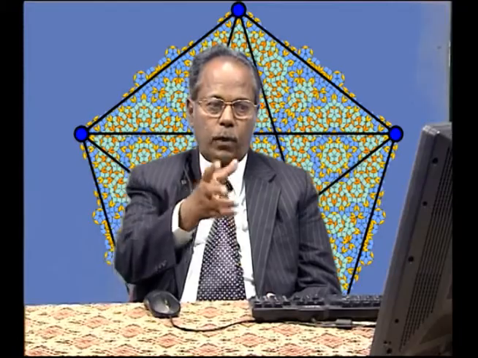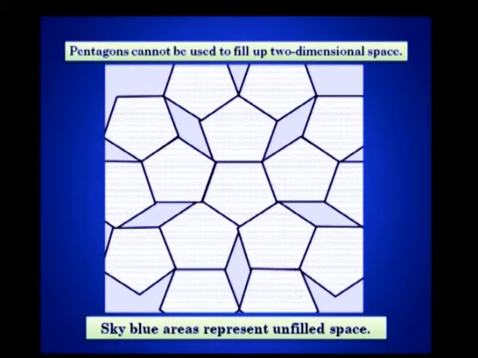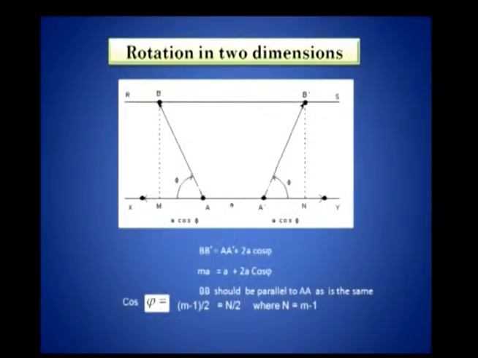Therefore, I would like to impress upon you the fact that five-fold rotation is ruled out. That means, if you have a pentagon here, right. Now, a pentagon will not form a unit cell to fill up two-dimensional space. Remember again, a single pentagon will have definitely a five-fold rotation axis, but stacking pentagons side by side, you will end up with the miserable situation, namely the filling up of two-dimensional space will become an impossible thing.